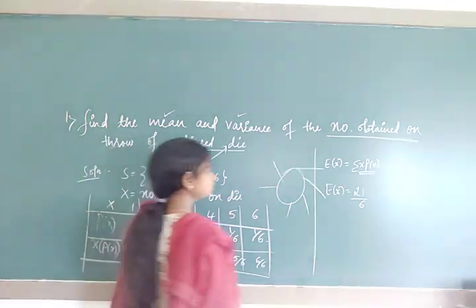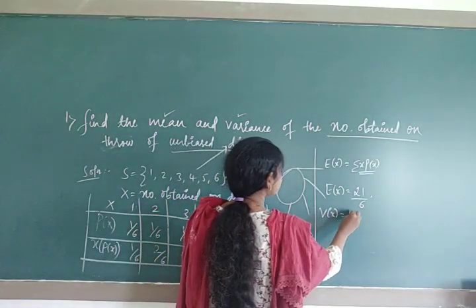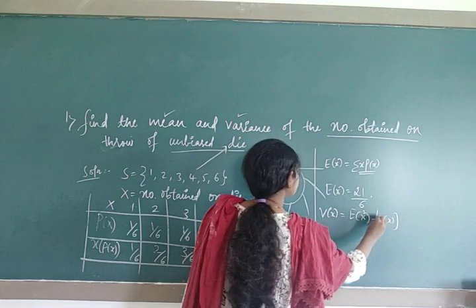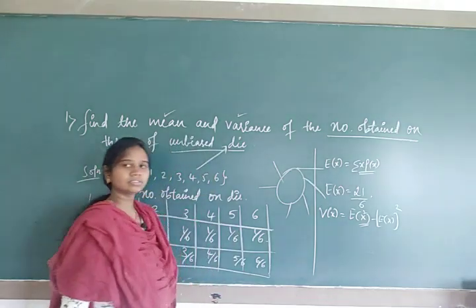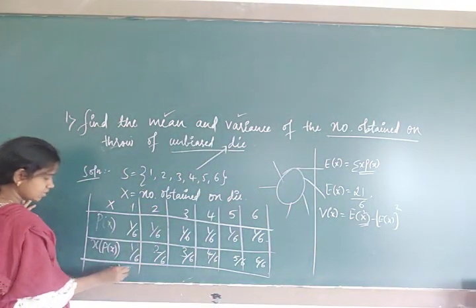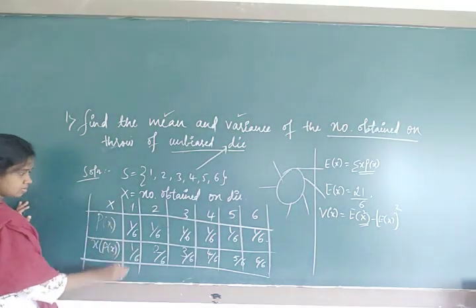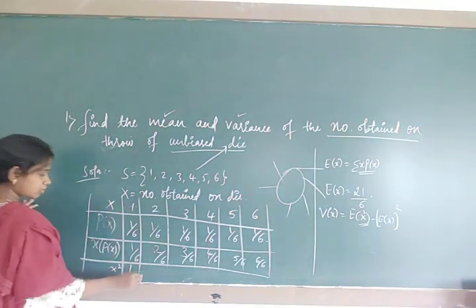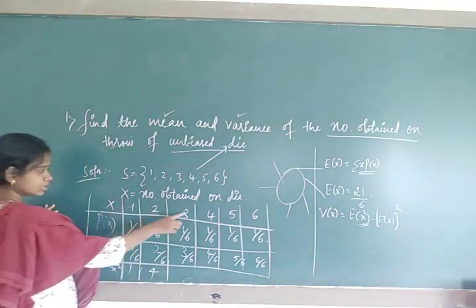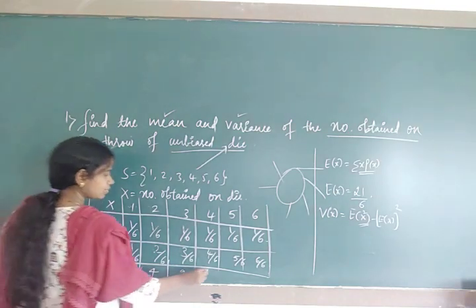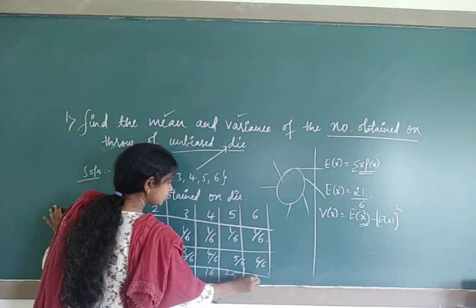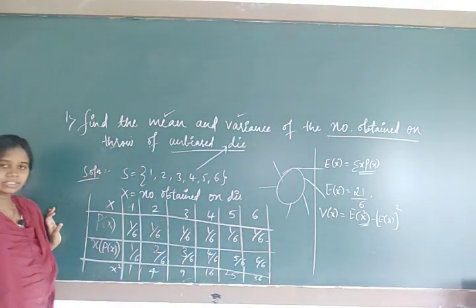Now find the variance. What is our variance? V of x is equal to E of x square minus E of x whole square. It means we need x square. So how to make x square? Take here x square. 1 square means 1, 2 square means 4, 3 square means 9, 4 square means 16, 5 square means 25, 6 square means 36.